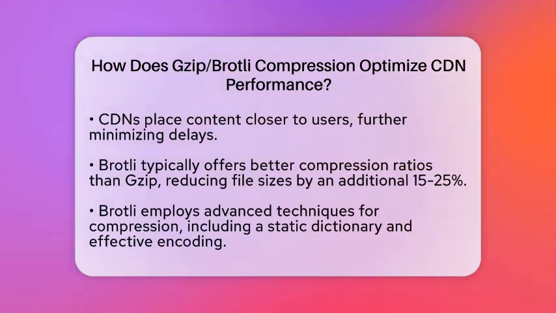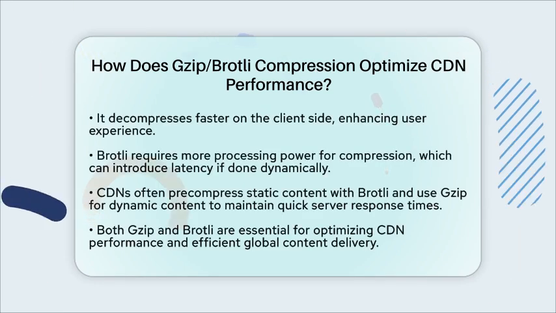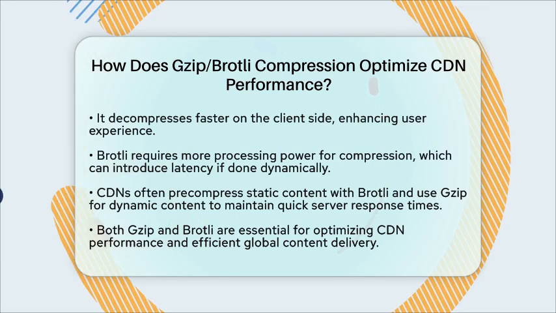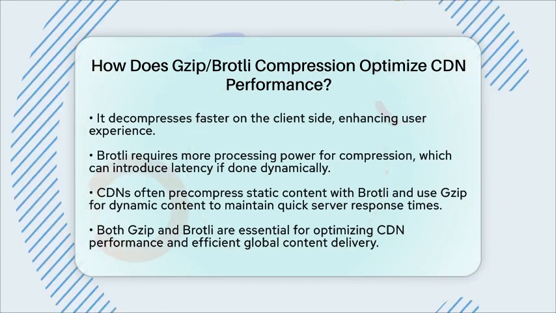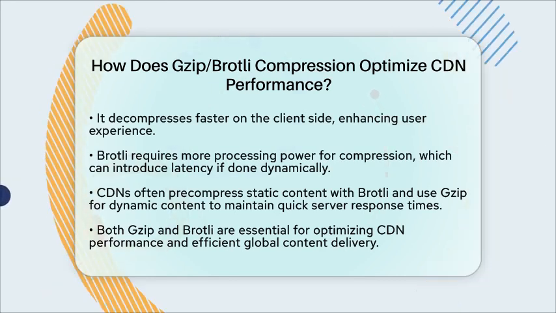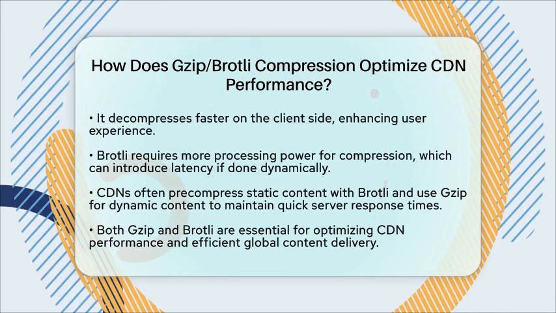However, Brotli does require more processing power during compression, especially at higher levels. This can introduce some latency if the compression happens dynamically at the edge. To manage this, CDNs often precompress static content using Brotli at optimal levels. For dynamic content, they might use Gzip or lower levels of Brotli to keep server response times quick.